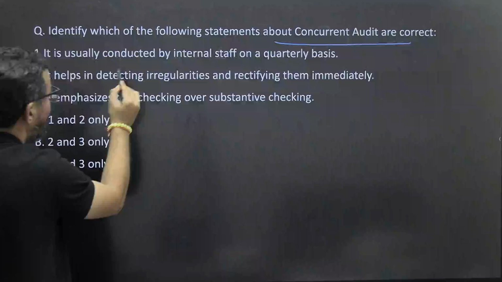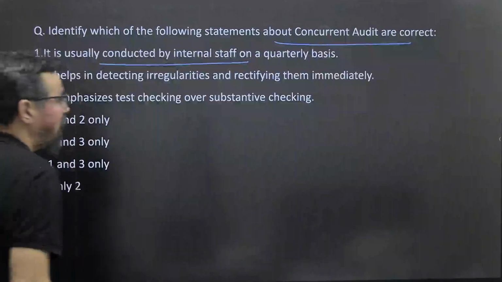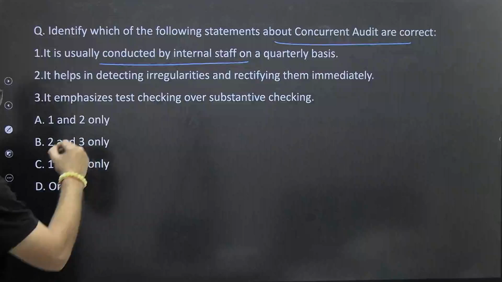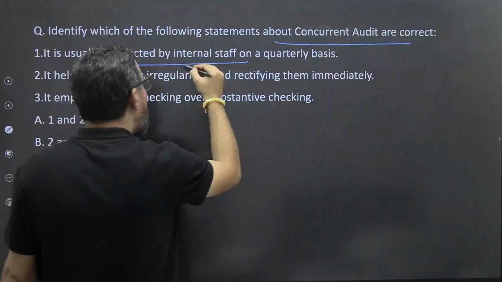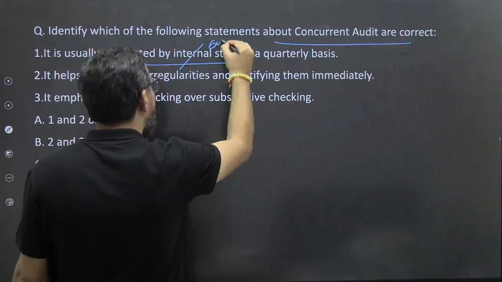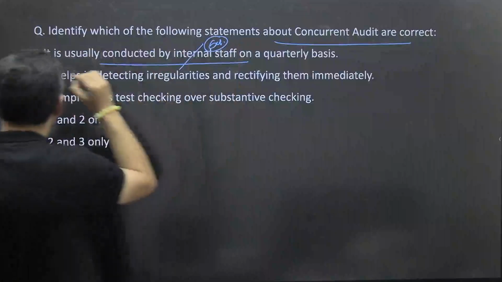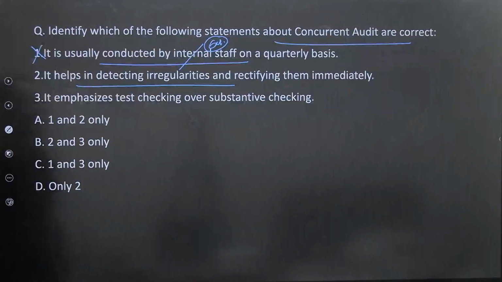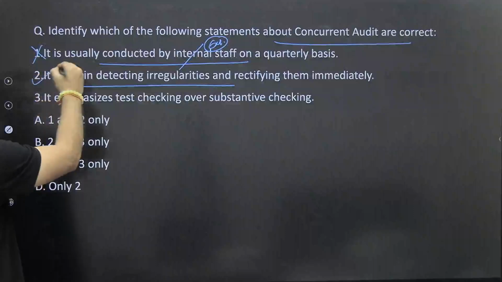So identify the following statements about the concurrent audit. It is usually conducted by internal staff on a quarterly basis. Usually, when it comes to concurrent audit, majorly it is done by the external. So this is wrong. It helps in detecting irregularities and rectifying them immediately, 100% true.